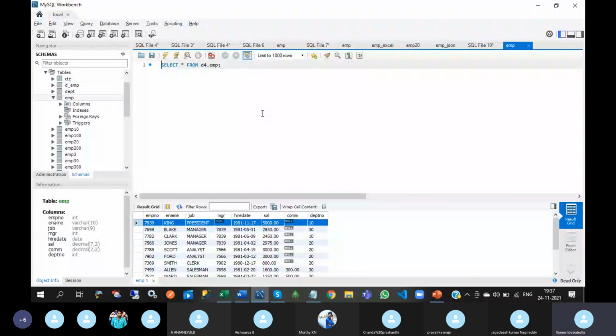First of all, this is a local system. Suppose you have three types of environment: dev, SIT environment, and production environment. First, in the dev environment, you need to create one column, like an address column, in the employee table, and then generate the script for that address column, and then go to the SIT environment and execute that query, and go to the production environment and execute that query.